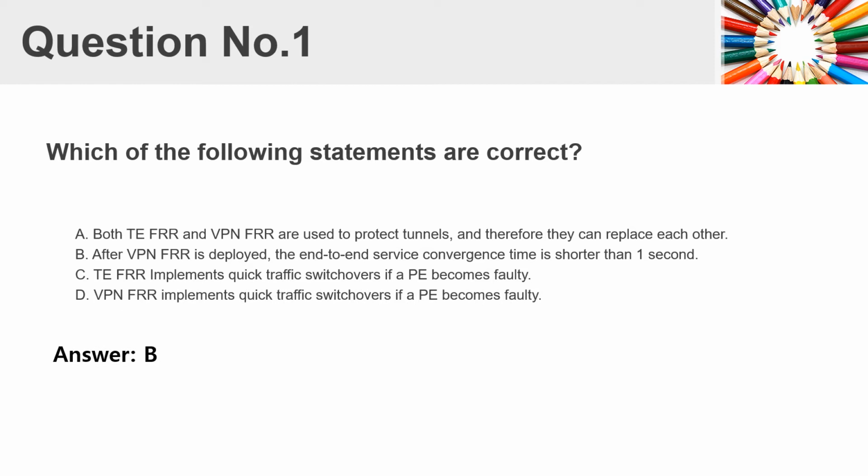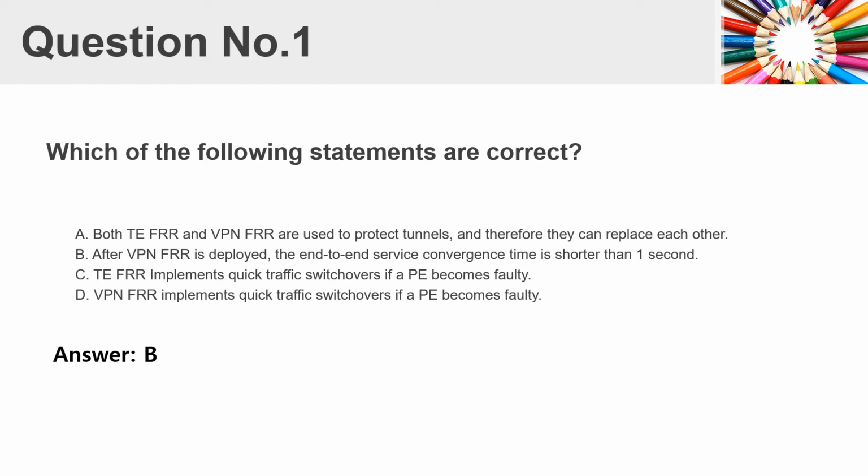Question number 1. Which of the following statements are correct? A. Both TE-FRR and VPN-FRR are used to protect tunnels, and therefore they can replace each other. B. After VPN-FRR is deployed, the end-to-end service convergence time is shorter than 1 second.